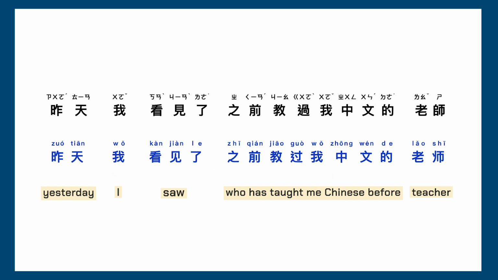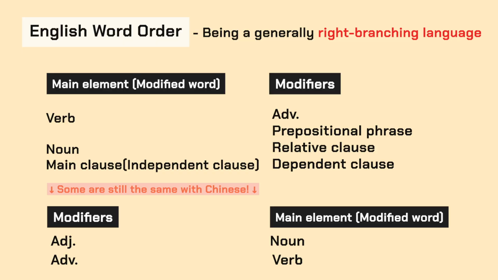And the relative clause 之前教过我中文的 Who has taught me Chinese before is the detail for the object 老师 teacher, so we put it before 老师. In English, where to put these details is basically the opposite of that in Chinese. So if you're a native English speaker, it takes some practice to get used to the new word order.